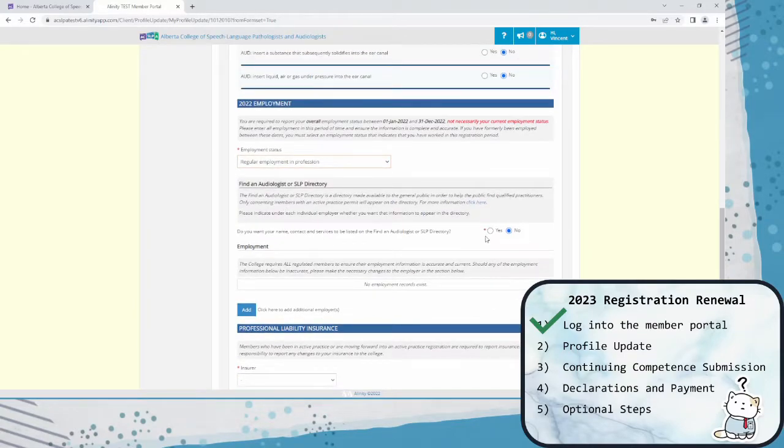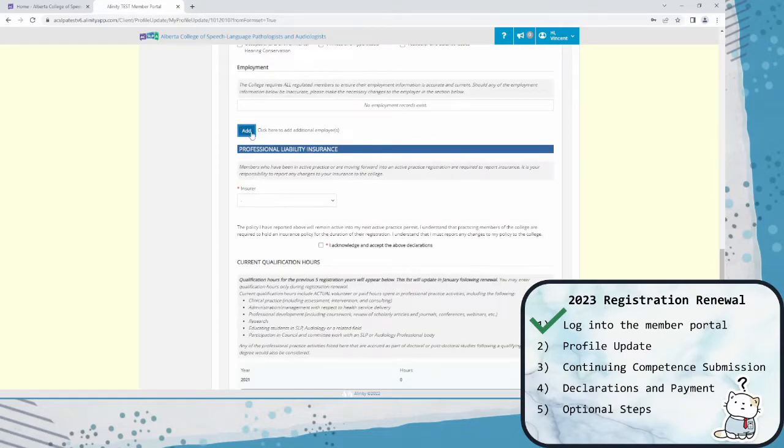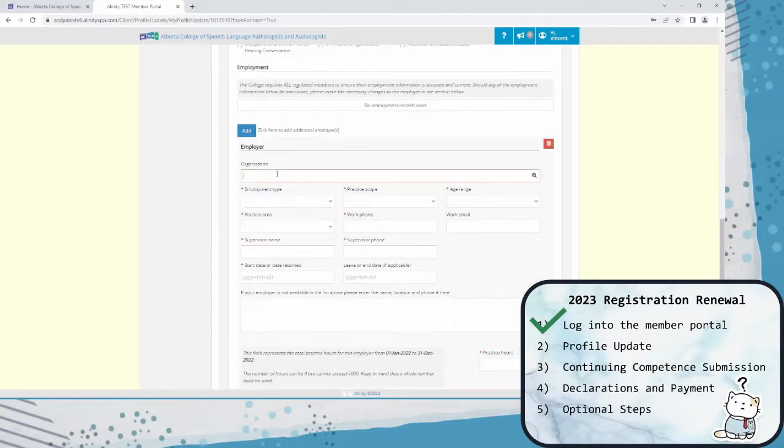Next is the option of whether or not you want to be displayed in our Find an Audiologist or SLP directory. This directory is available on our website, and it's where we direct all members of the public when they contact us looking for a practitioner. It allows clients to search for particular services by geographic location, language, and other factors. If you select yes, it will open an extra menu, and you can specify exactly what you want to be displayed in this directory.